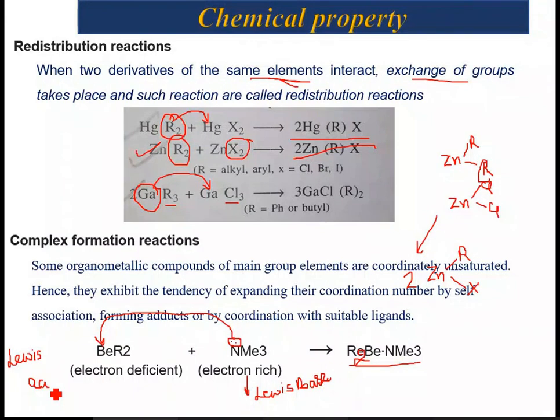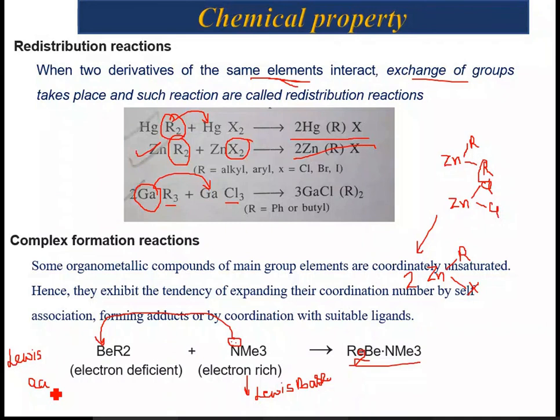However, as you move from top to bottom in the acid series, the acid strength is going to increase. So trialkyl thallium will have more Lewis acidic character. It will always be happily ready to accommodate more electrons provided by the Lewis base. So which one will be faster?